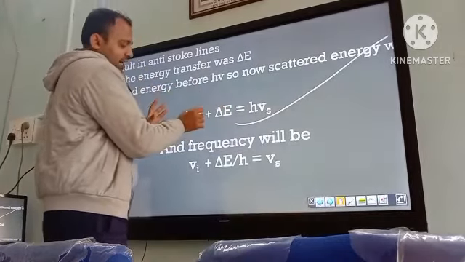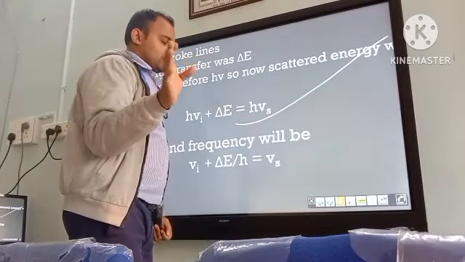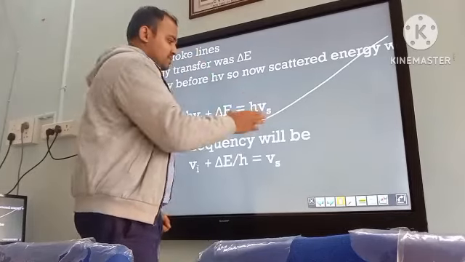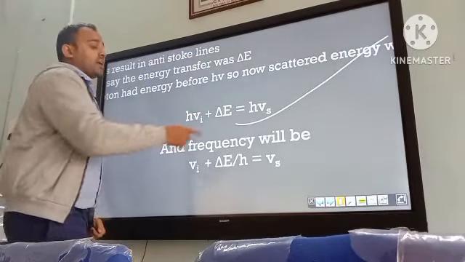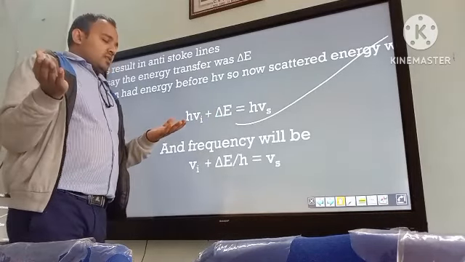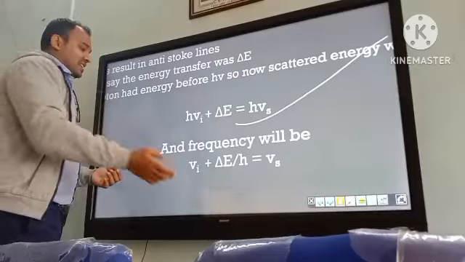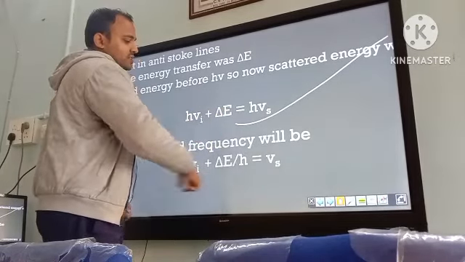So we add them and we get the energy of the scattered radiation. Which means this value will be bigger than this value. By this amount, this is known as anti-Stokes lines. And if you just want to calculate the frequency, we can just divide by h and we will get this.